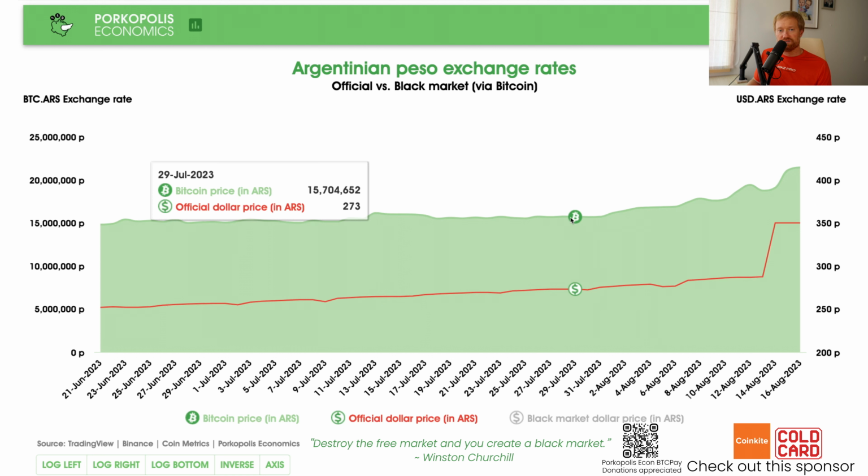This is the liquid price for Bitcoin, okay? $30,000. So all we have to do to find the black market Argentinian peso price is take the Argentinian price per Bitcoin on Binance, which is a liquid worldwide market, and divide it by that $30,000 per Bitcoin, roughly. And we will get the black market price for the Argentinian peso.